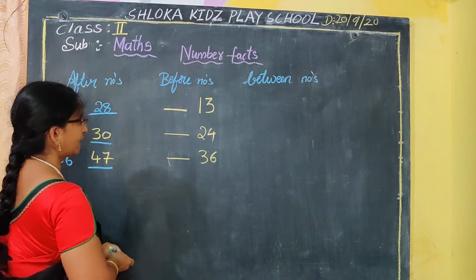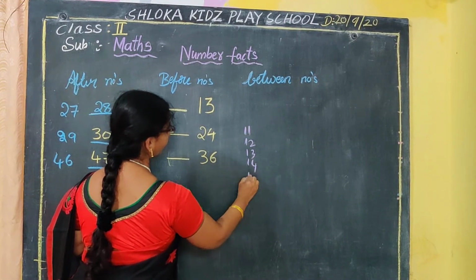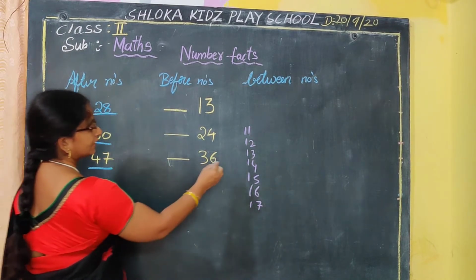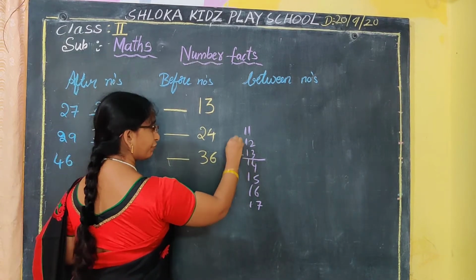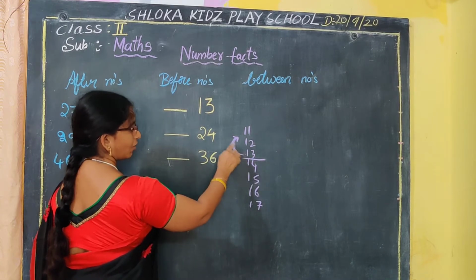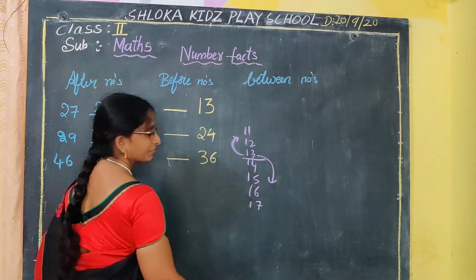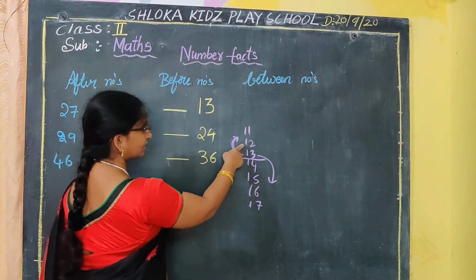For example, take again, I will take the examples here: 11, 12, 13, 14, 15, like this I will take. Okay na? So where is 13 here? This is the 13. Before means 13 ki before, the front numbers, whatever numbers are in the front, are called the before numbers. The numbers which are back numbers are called the after numbers. For this 13, which is the before number of the 13?